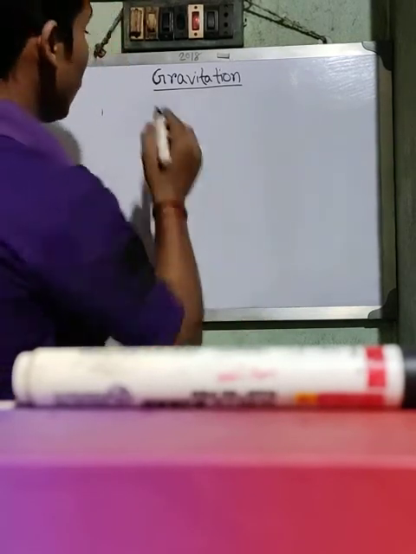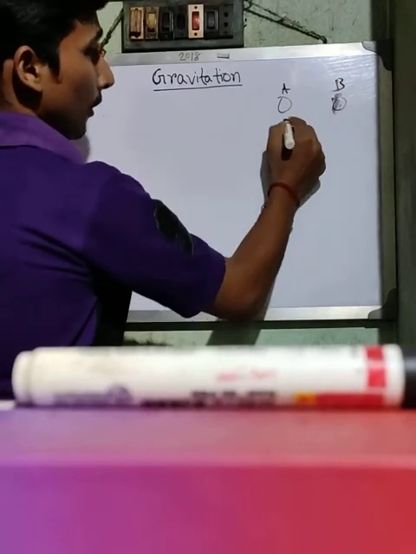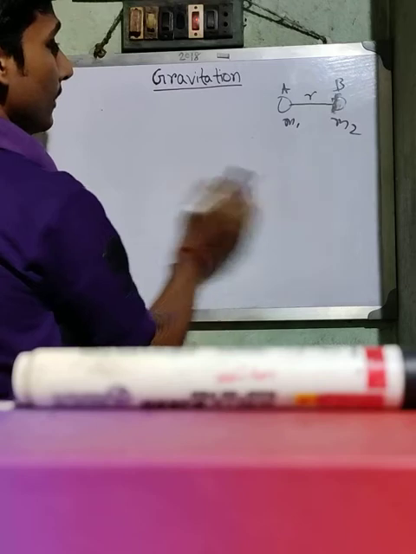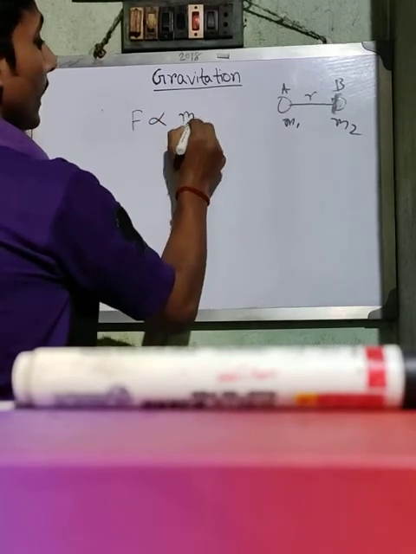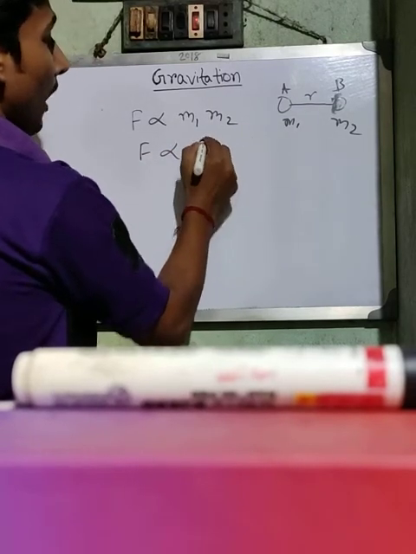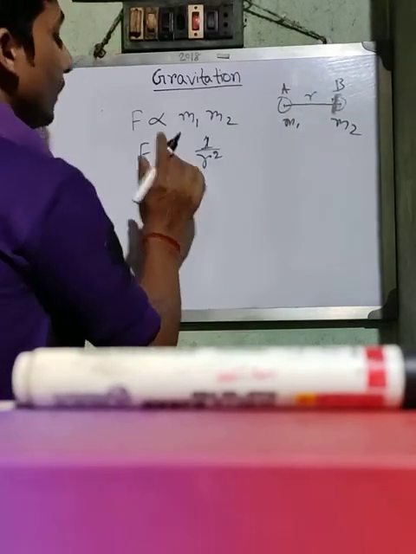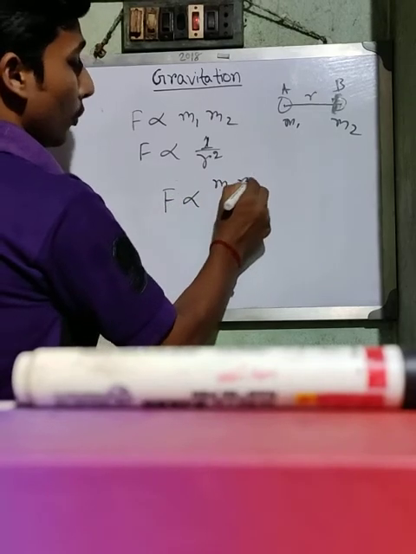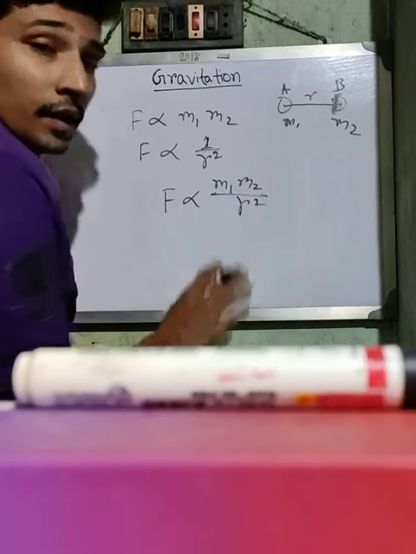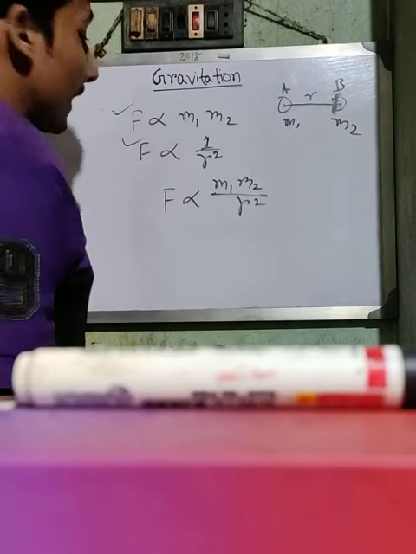According to Newton's law of gravitation, suppose this is object A and this is object B, with masses m1 and m2, and the distance between them is r. The force of attraction is directly proportional to m1 m2 and inversely proportional to 1 upon r square. So we can write F proportional to m1 m2 upon r square. This is the law of gravitation given by Sir Isaac Newton.